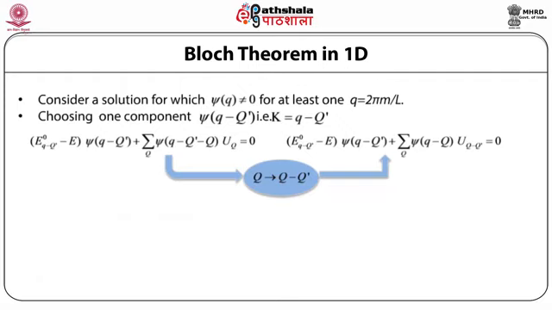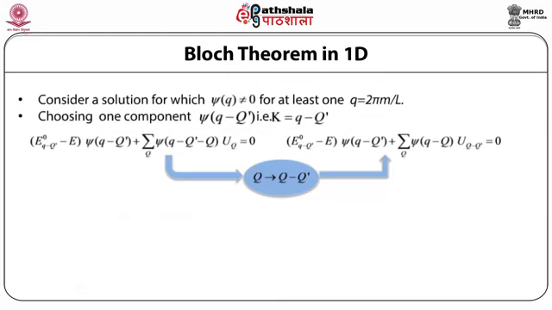Then this Schrödinger equation in Fourier space becomes (e of q minus capital Q prime naught minus e) phi of q minus capital Q prime plus summation over capital Q phi of q minus capital Q prime minus capital Q into uq is equal to 0.